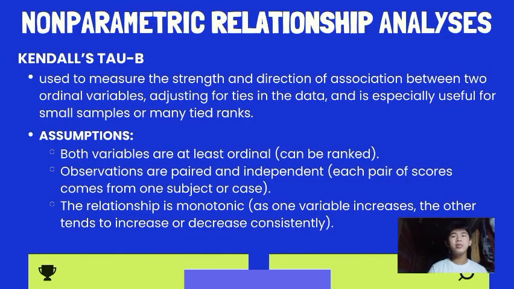So let's proceed to the Kendall's Tau-b. It is used to measure the strength and direction of association between two ordinal variables, adjusting for ties in data, and is especially useful for small samples or many tied ranks. Its assumptions are: both variables are at least ordinal and can be ranked; observations are paired and independent, each pair of scores comes from one subject or case; and the relationship is monotonic, as one variable increases, the other tends to increase or decrease consistently.